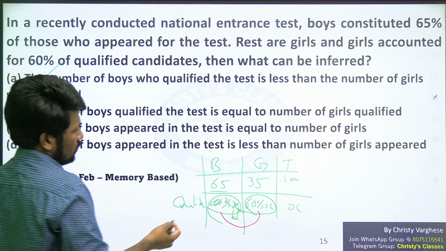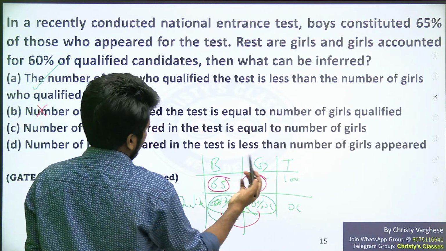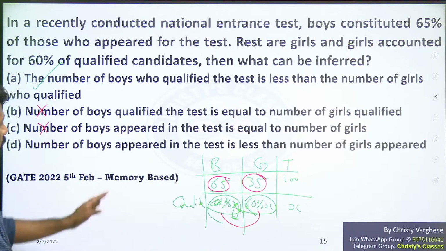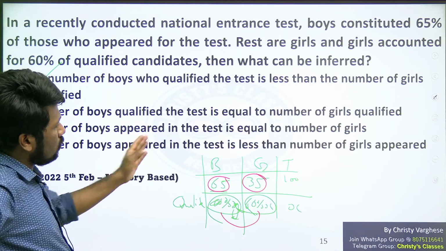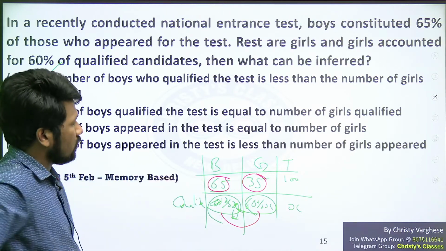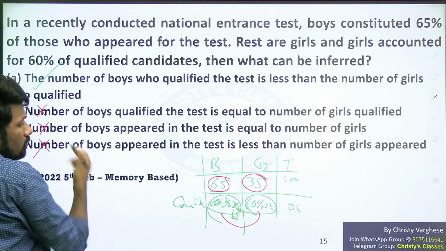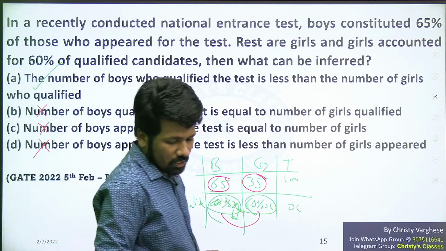Number of boys appeared in the test is equal to number of girls appeared in the test? No, the question says that is 65% and 35%. They are also different. Number of boys appeared in the test is less than the number of girls appeared? Wrong, it is more than. 65 is more than 35. So that is also wrong. So the only option that is correct is A.